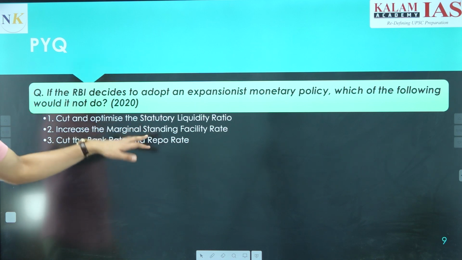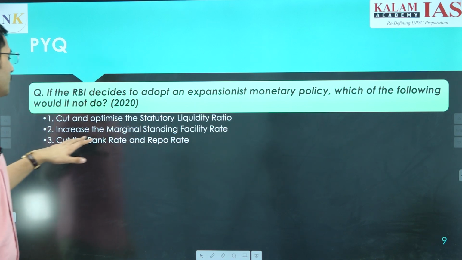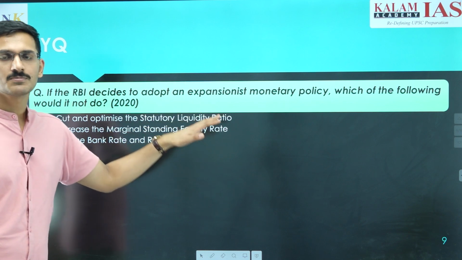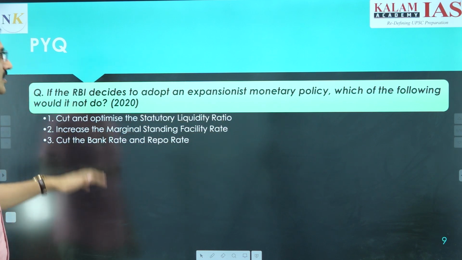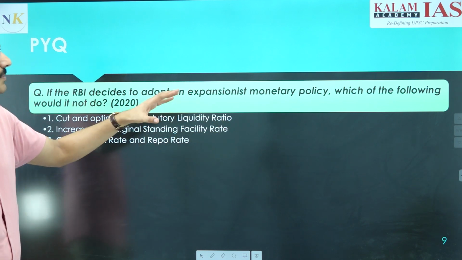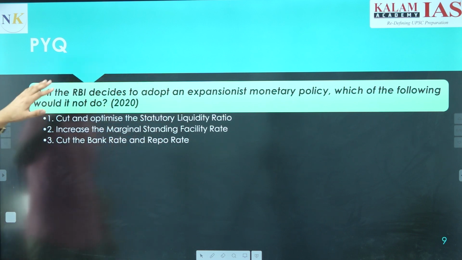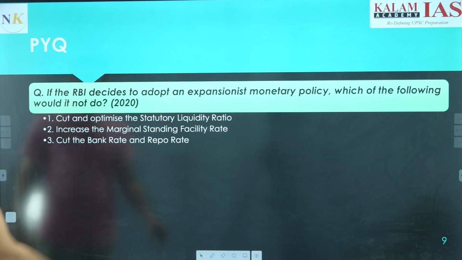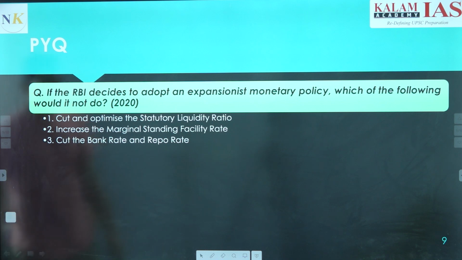Third is cut the bank rate and repo rate. Again, cutting of the bank rate and repo rate is part of the expansionary monetary policy. So this is something that RBI would do. The question is about which of the following would it not do? Only two. Only two is the answer here.